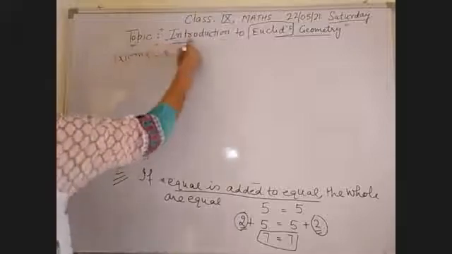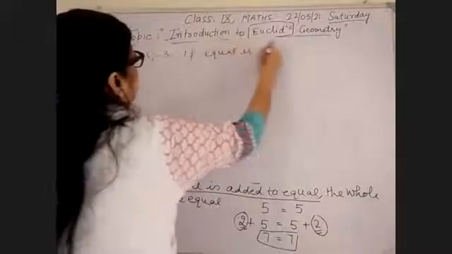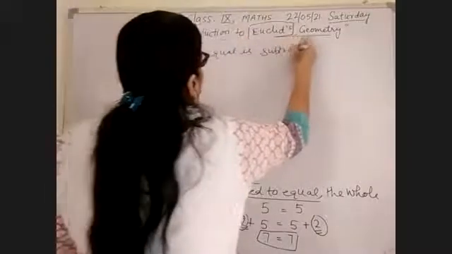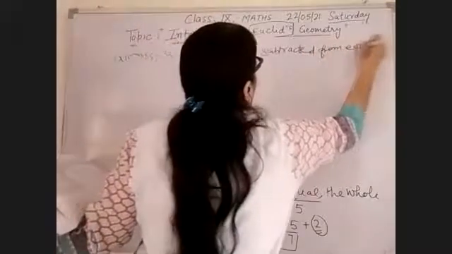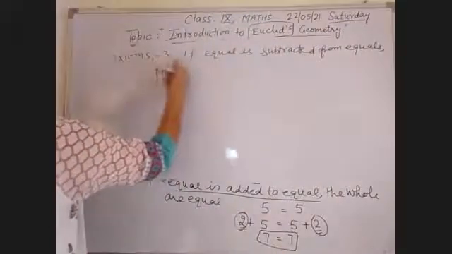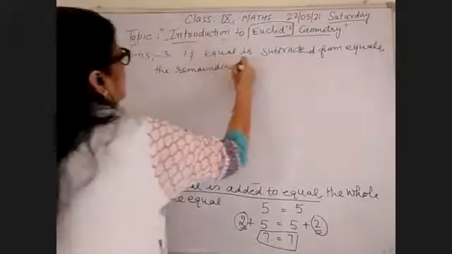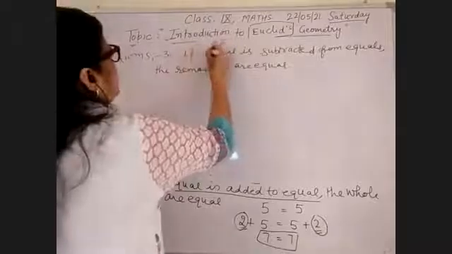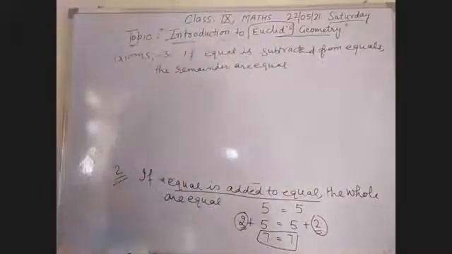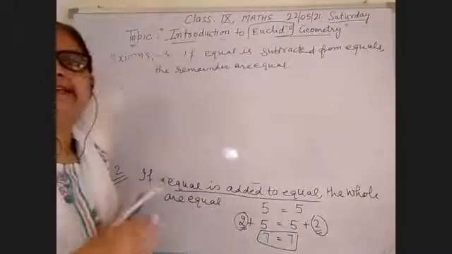Axiom 3: if equals are subtracted from equals, the remainders are equal. When equals are subtracted from equals, the remainders are equal. Thus, it is the same as the second axiom.